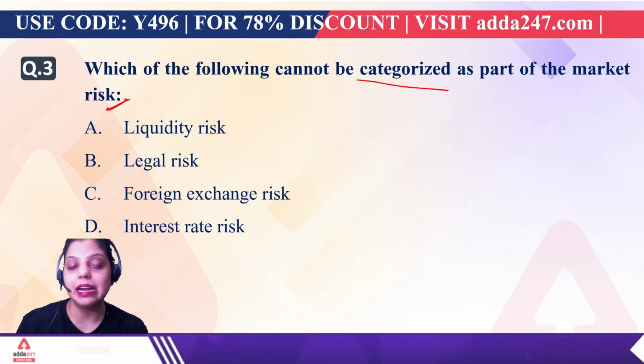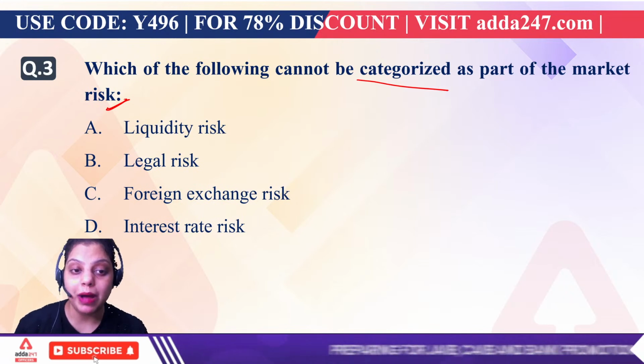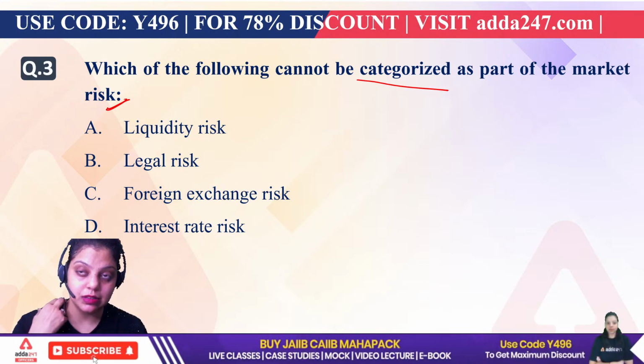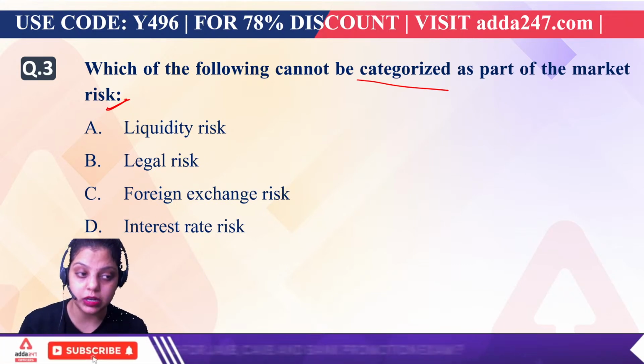Now before understanding this question, let's understand the concept behind it. As we know, banks are performing certain types of services. Banks are giving multiple types of products and services to us.